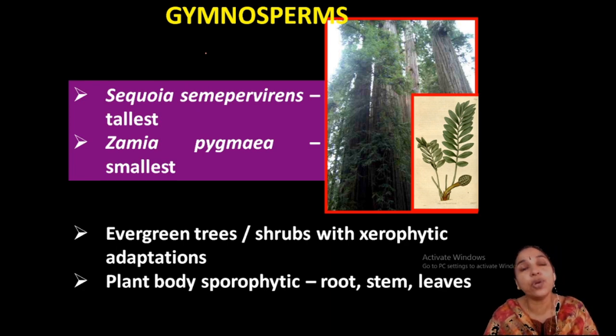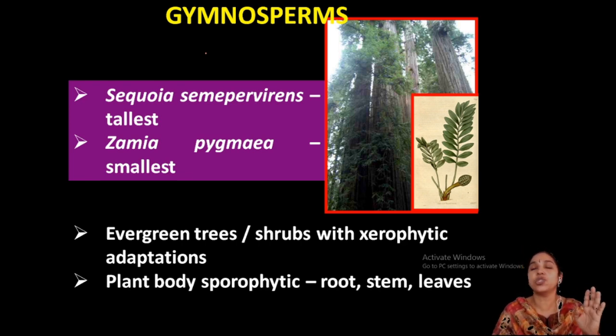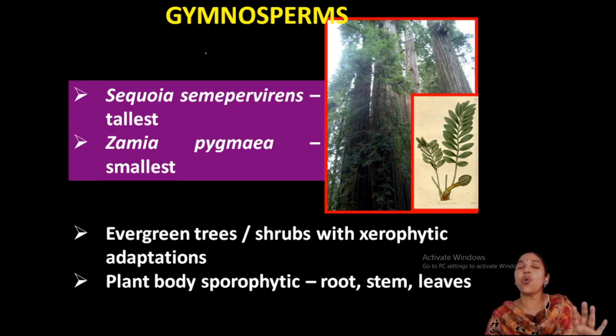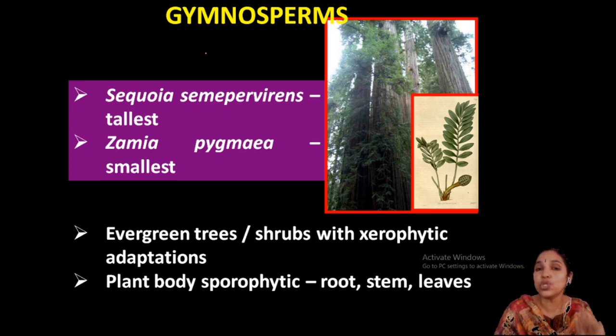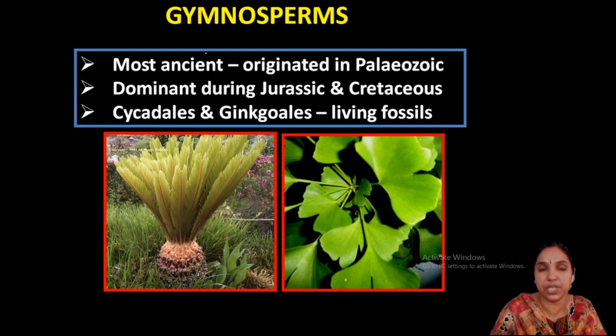And their plant body is like angiosperms, that is, a sporophytic plant body with a root, stem and leaves. They are evergreen trees and shrubs with xerophytic adaptation, because most of them grow in such conditions. In Gulf countries, in deserts, you can observe cycads. You can observe plants like conifers at high altitudes. You can observe Ephedra at such altitudes also. So they are growing in such extreme conditions, usually showing xerophytic adaptations.